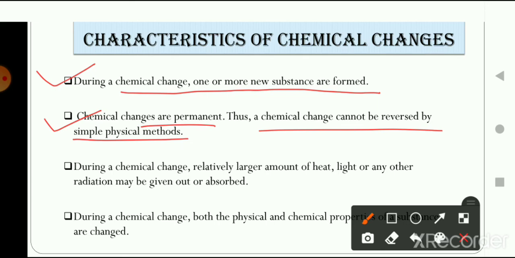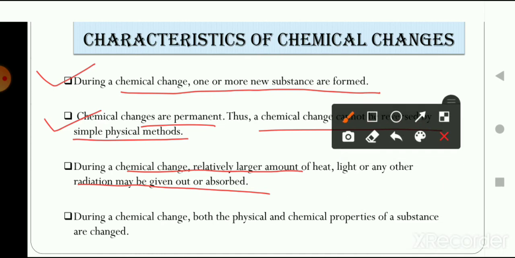During a chemical change, a relatively large amount of heat, light, or any other radiation may be given out or absorbed. As we see in the burning of a candle or burning of paper, we can identify the heat and we can see the light, so we can simply conclude that a chemical change is taking place.